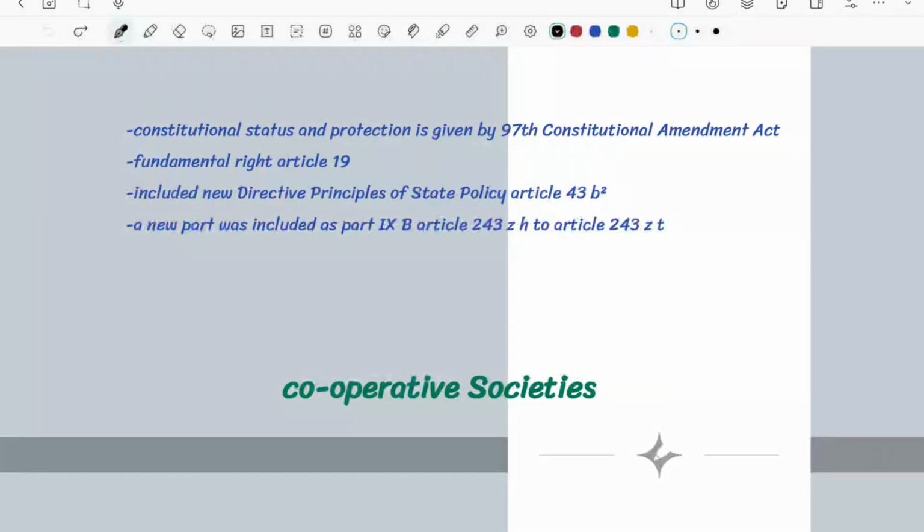Now, if we dig deeper, the first thing is there were changes that happened in the 97th Constitutional Amendment Act. This we will be discussing later.